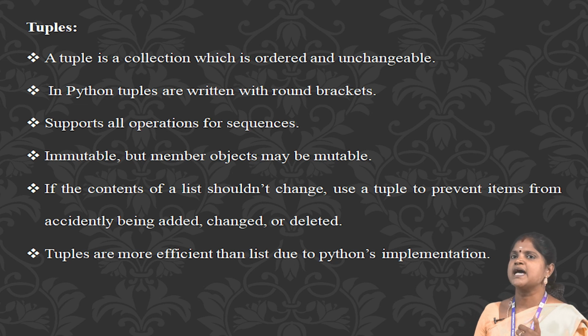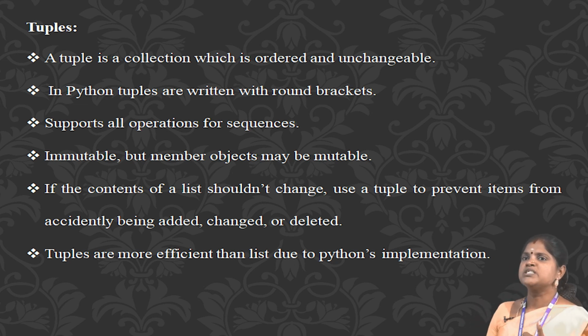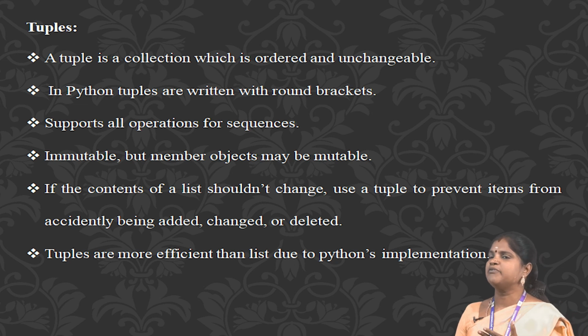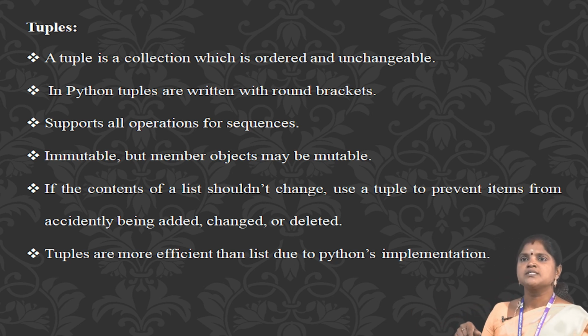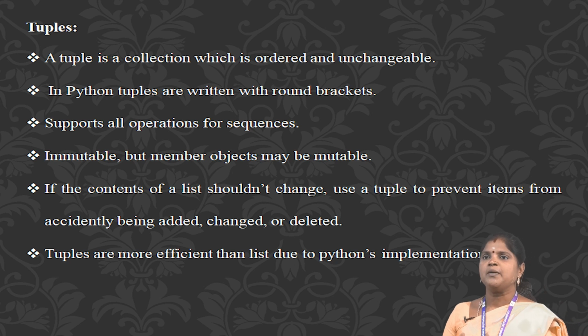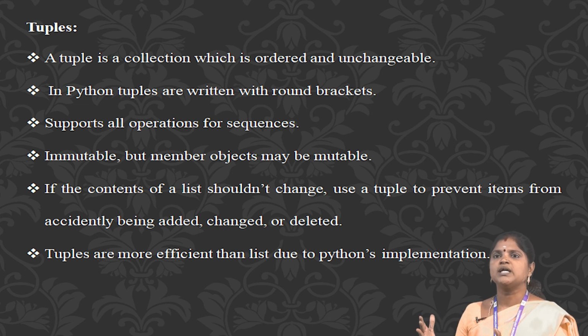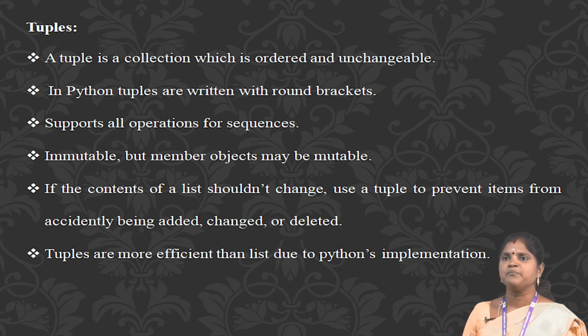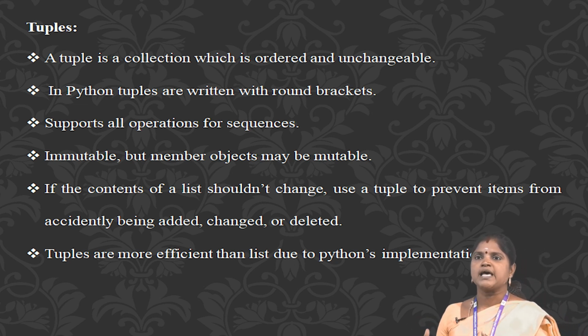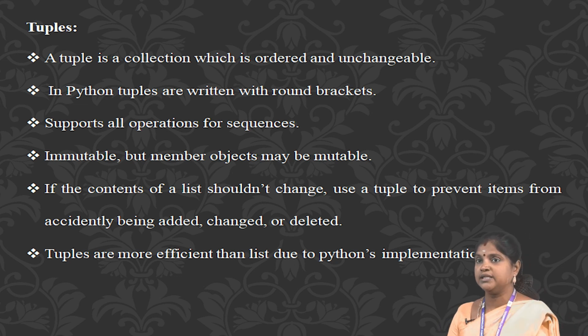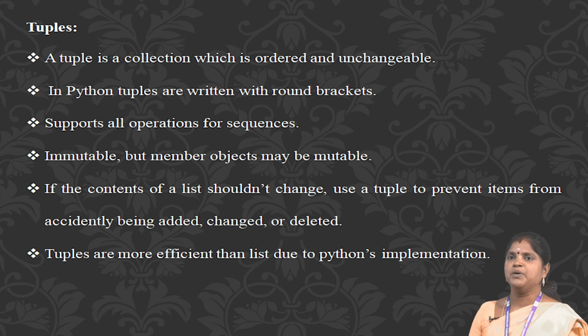Tuples. A tuple is a collection which is ordered and unchangeable. In Python, tuples are written with round brackets. They support all operations for sequences. The tuple itself is immutable, but member objects may be mutable. If the contents of a list shouldn't change, use a tuple to prevent items from accidentally being added, changed, or deleted. Tuples are more efficient than lists due to Python's implementation.